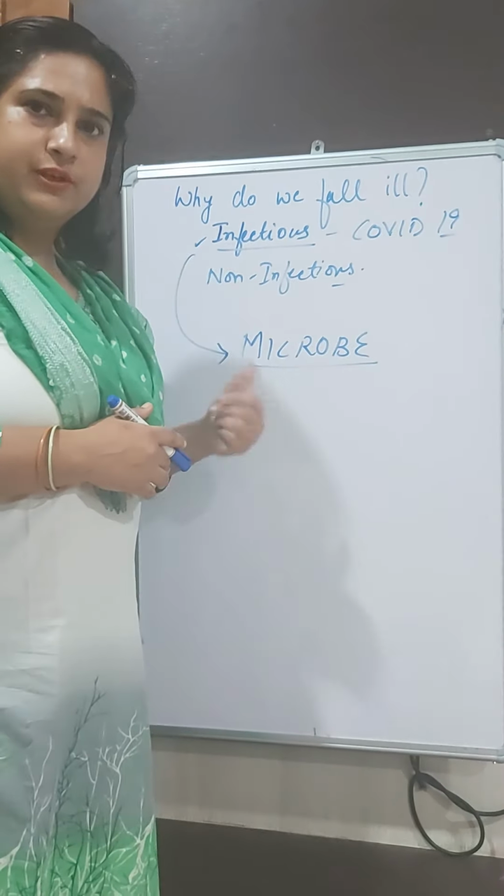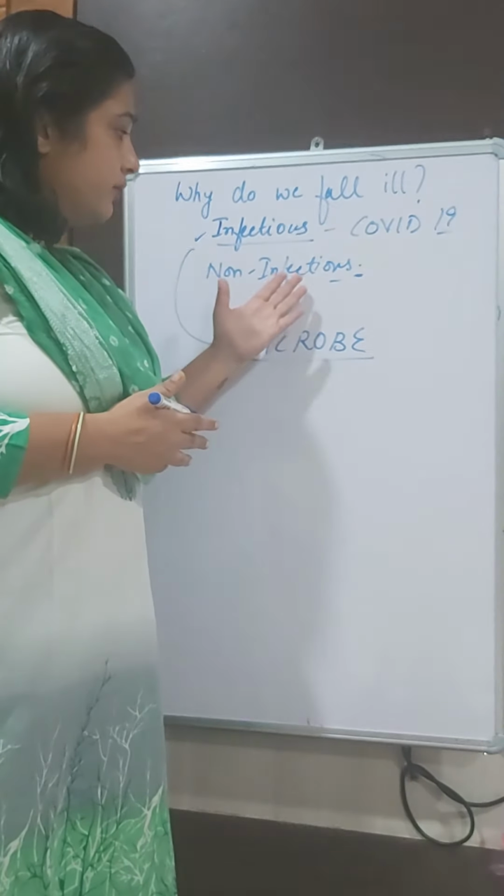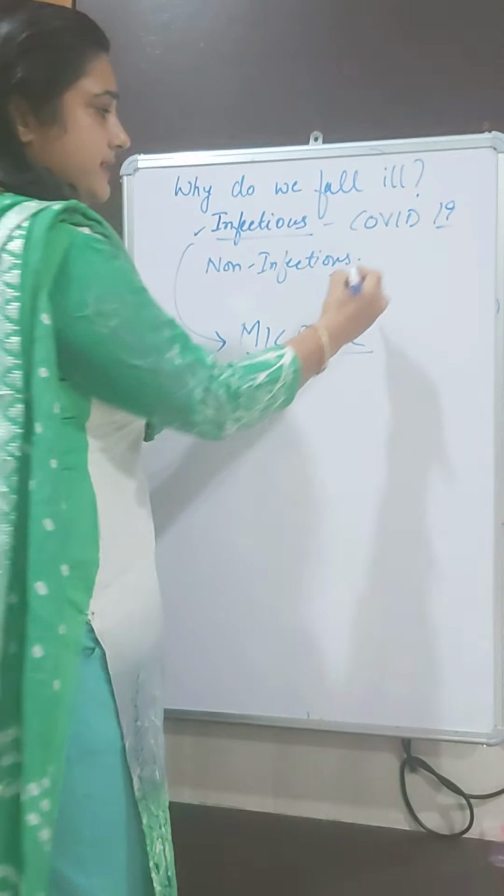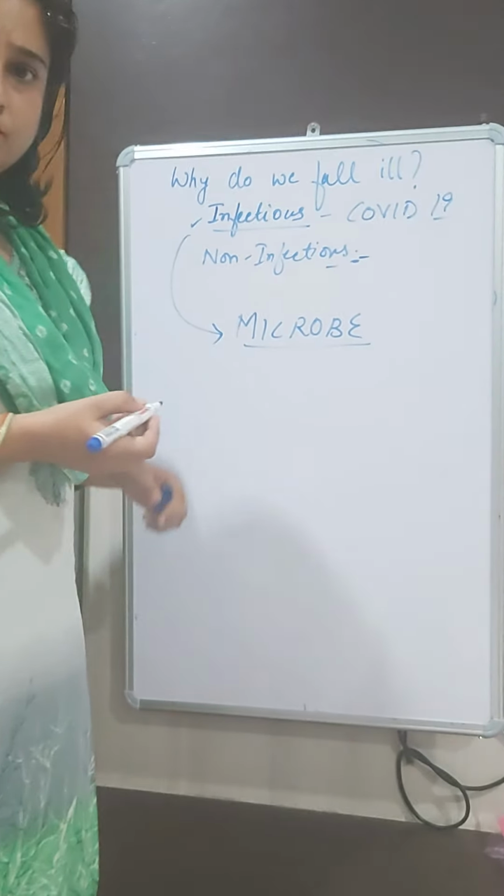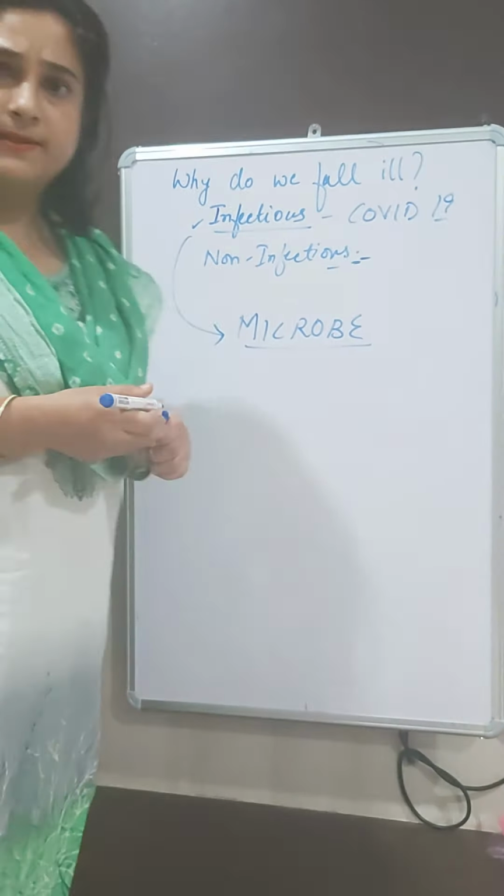The cause may be obesity, could be the cause. Cause could be stress, could be the cause. Anxiety could be the cause. So, the examples of non-infectious diseases are hypertension, heart strokes, and cancer, and so on. So, those are non-infectious diseases.